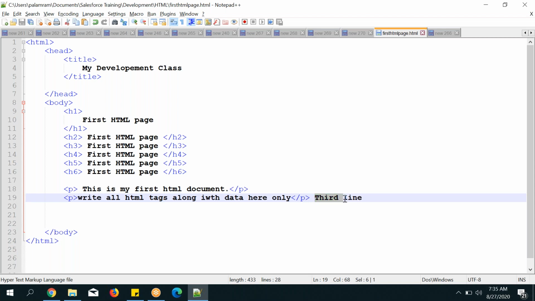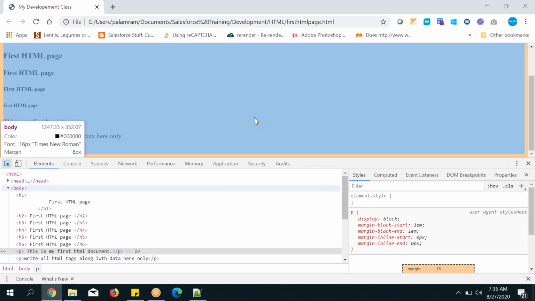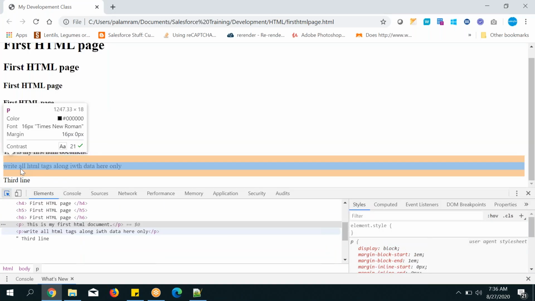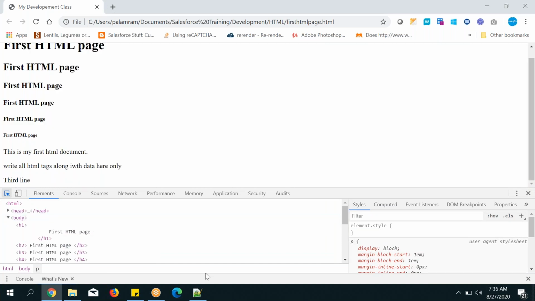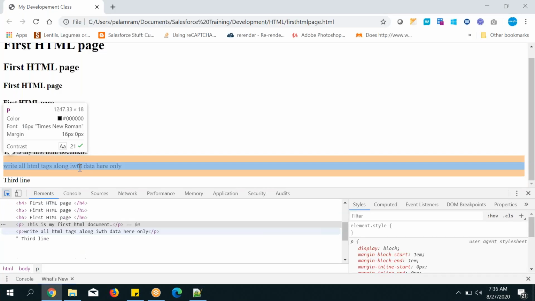But in the output, this will not display in the same line because the paragraph is ended here. The space is provided from left to right thoroughly, and for the next paragraph also. That is the reason the third line you have written in the code does not occupy that space, because it is occupied by the paragraph tag.